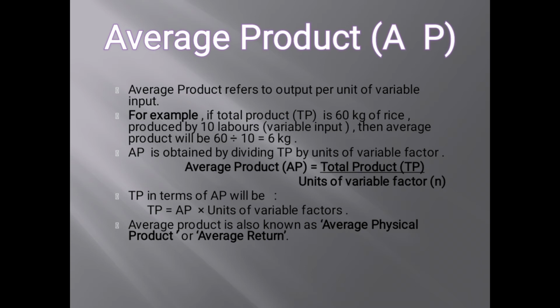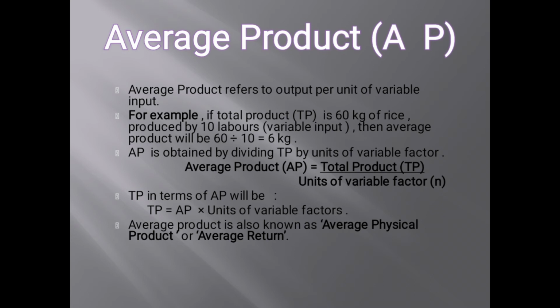For example, if total product TP is 60 kg of rice produced by 10 units of labor, that is our variable factor, then our average product is 60 divided by 10, that is the total product divided by the number of units of labor employed. So 60 divided by 10 equals 6 kg. AP is obtained by dividing total product by the units of variable factor. So AP is equal to total product upon units of variable factor.